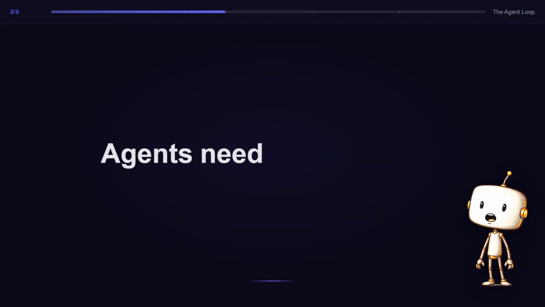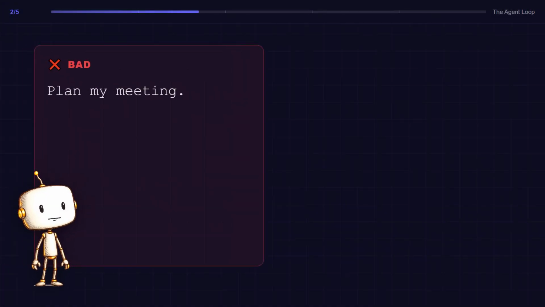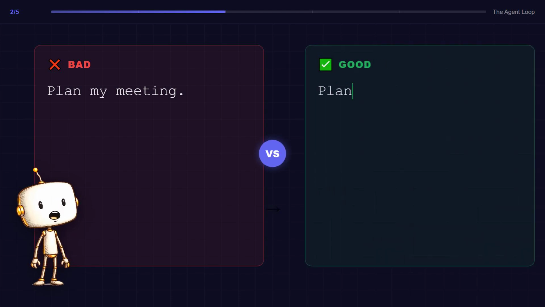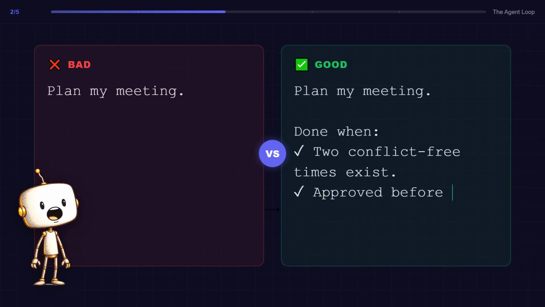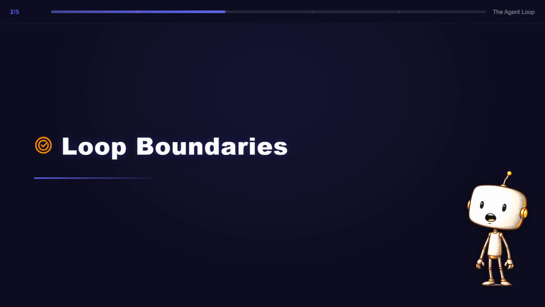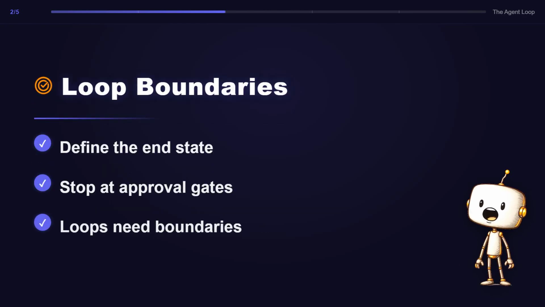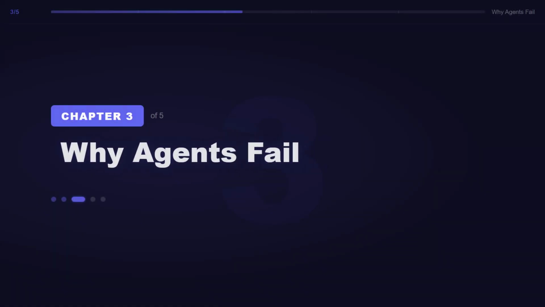Agents need a finish line. Without one, they wander. The prompt must tell the loop what completion looks like. Most people say, plan my meeting. That is too vague. Better, plan my meeting, done when 2 conflict-free times exist and I have approved the message before it is sent. A goal without a finish line is an invitation for the agent to wander, and they break in predictable ways.